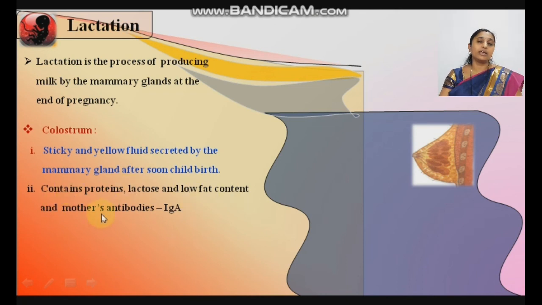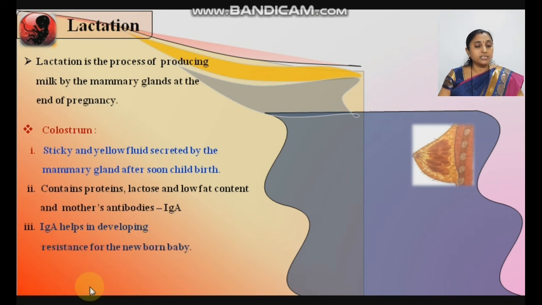See here, Ig, immunoglobulin. What is the long form? Immunoglobulin. There may be a question in board exams or MCQs about this IgA. IgA gives natural passive immunity to the baby. This is also found in the topic Human Health and Diseases, in the immunity topic. IgA helps in developing resistance for the newborn baby.